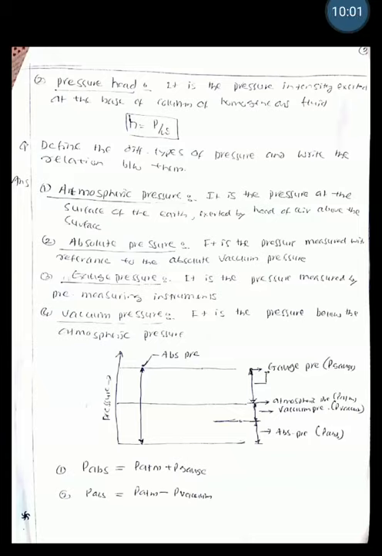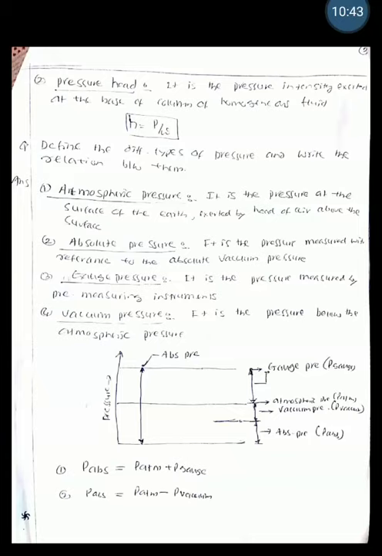As we know the pressure, there are different types of pressures, and we want to get the relations between them. The first term is atmospheric pressure. What is atmospheric pressure? It is the pressure at the surface of the earth exerted by the head of air above the surface. It is usually called P atmosphere. There is another pressure called absolute pressure. It is the pressure measured with reference to the absolute vacuum pressure. And gauge pressure is the pressure measured by pressure measuring instruments.